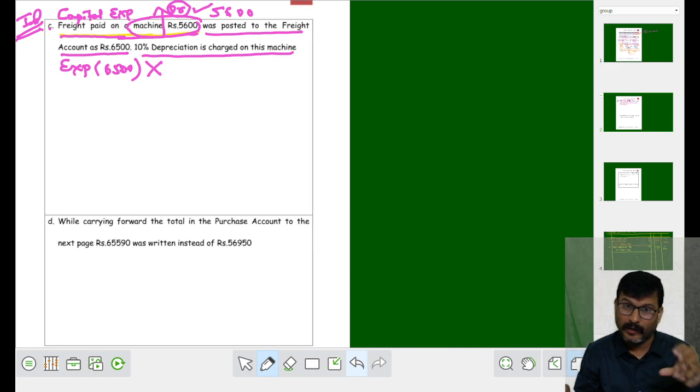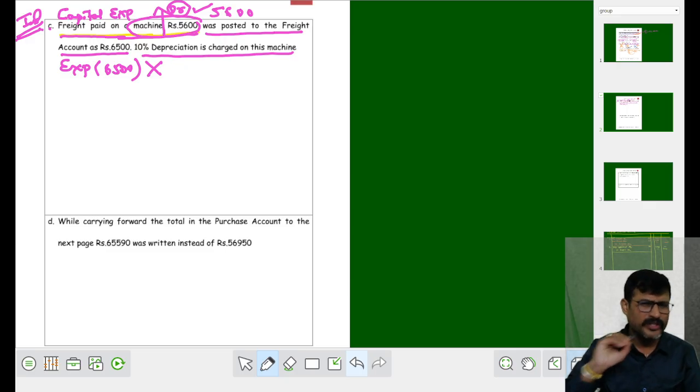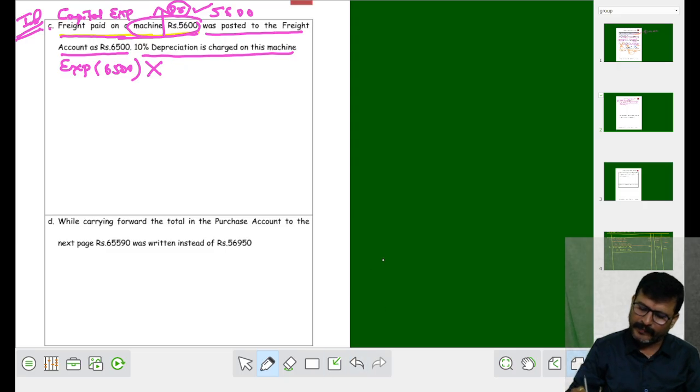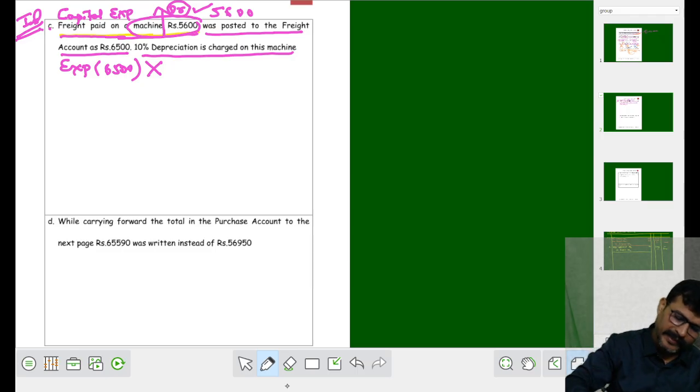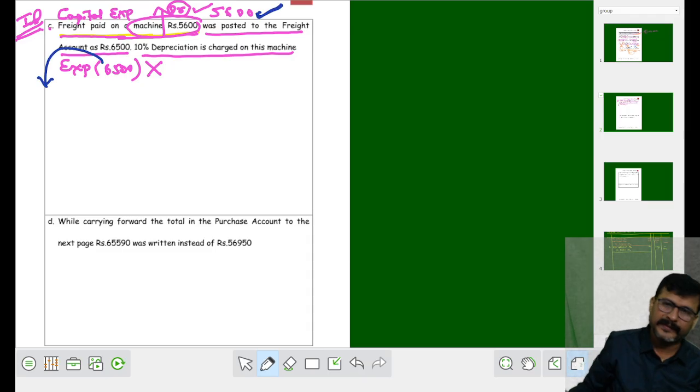Now let us analyze how to rectify it. Same thing, I never change my explanation. Since class 1, I never changed my explanation. Keep the correct in the same place. Shift the wrong in the opposite place. Fine. Expenses means what? Debit. Where does debit go? Opposite, that is, credit.